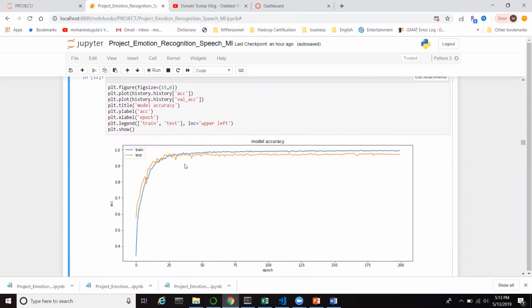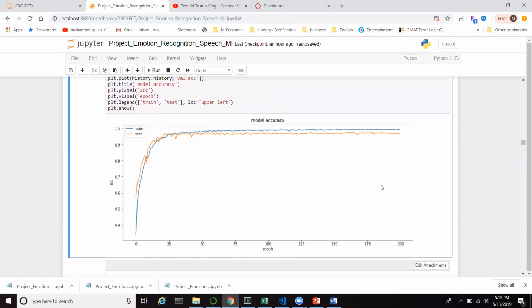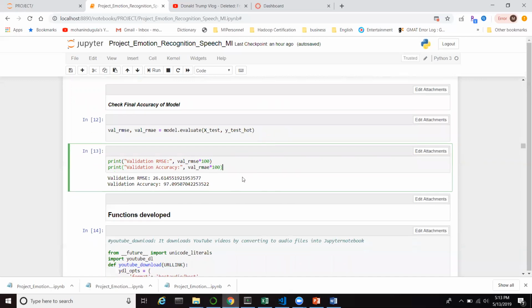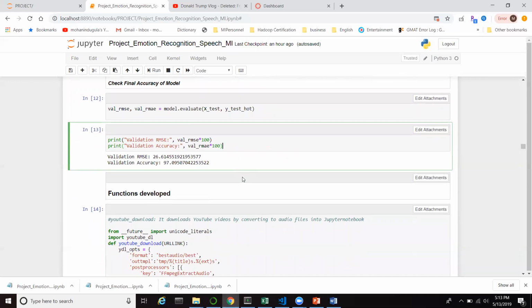The train and test model validation look pretty close, and we don't see any huge difference between the train and test datasets. The total model validation accuracy is 97%.